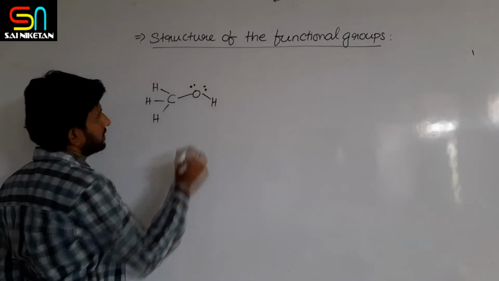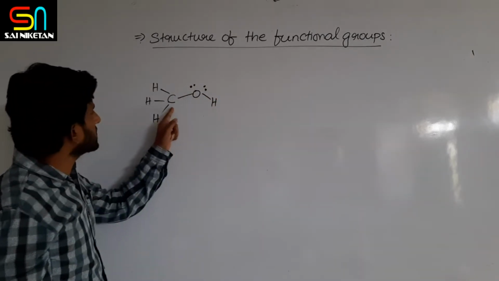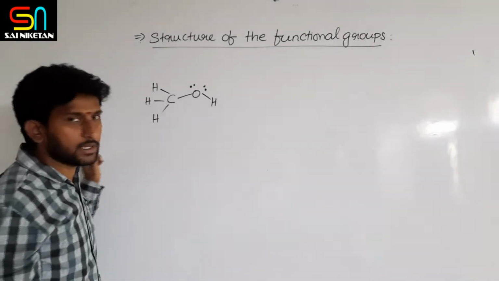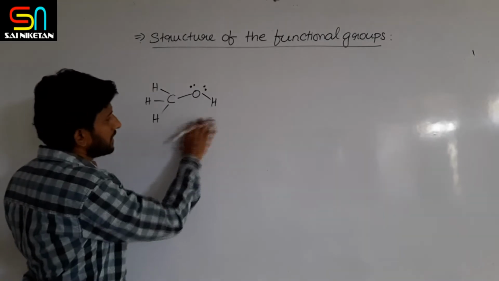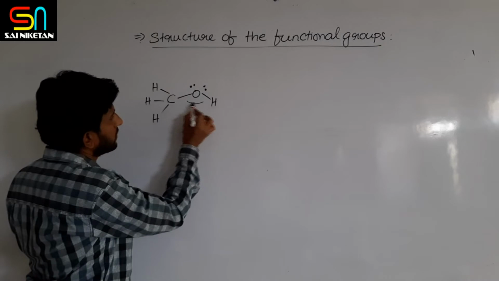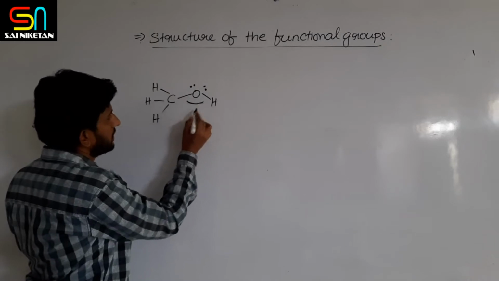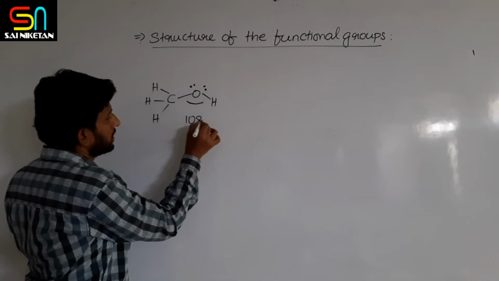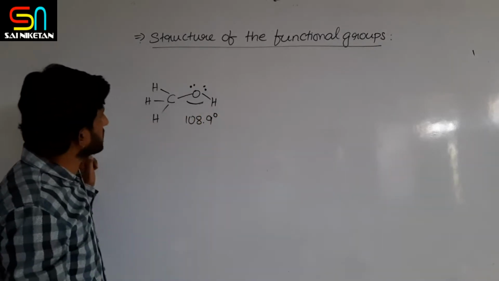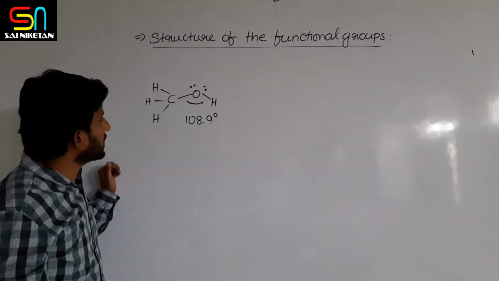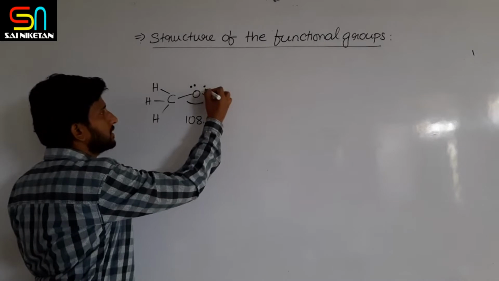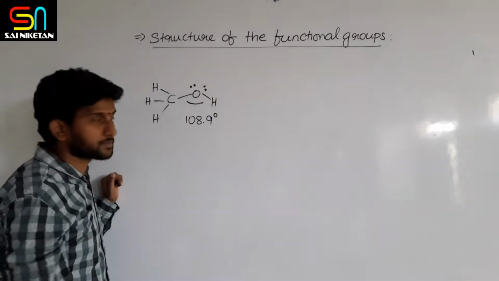Now you know that it is an sp3 carbon attached to the oxygen. In methyl alcohol, the bond angle between C, O and H is found to be 108.9 degrees. Even though it is tetrahedral, the bond angle is somewhat less due to the repulsion between the lone pairs of oxygen.